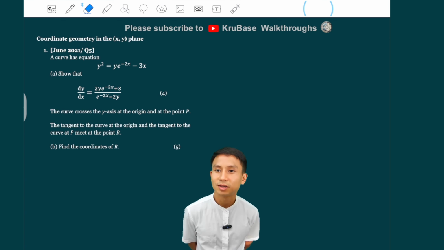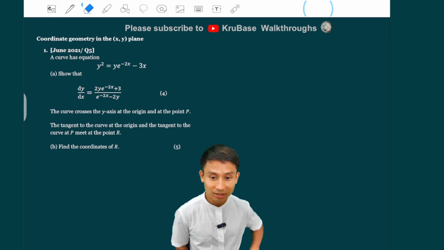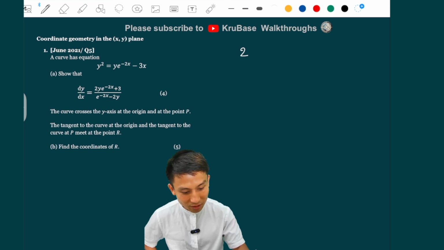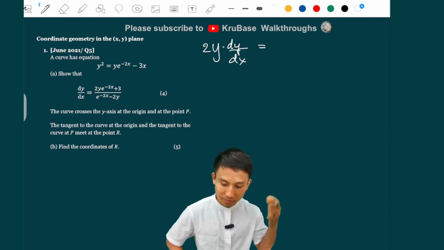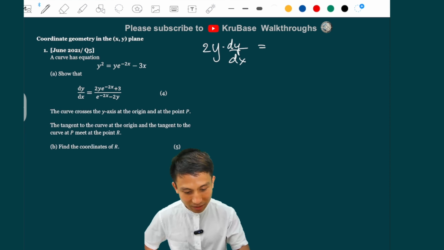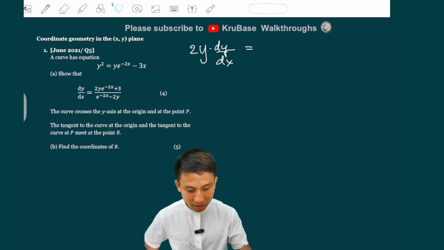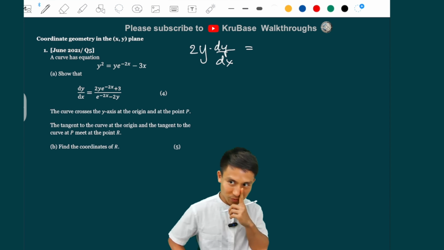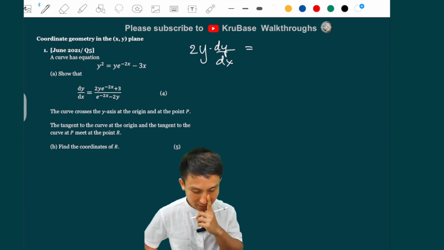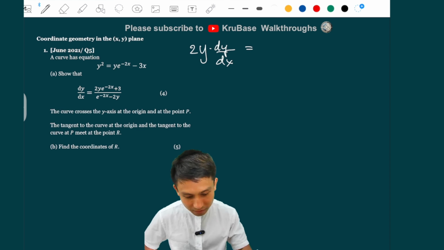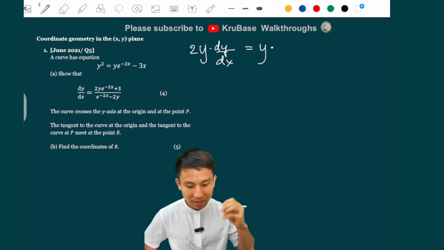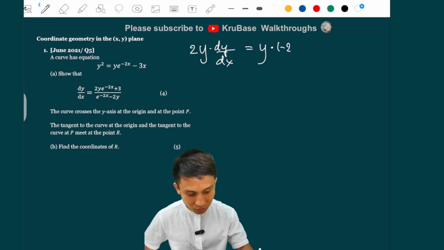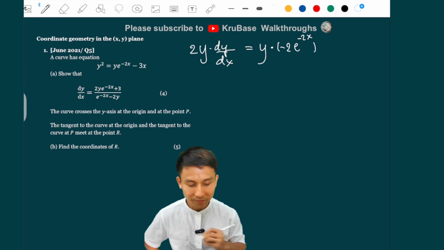All right, so this is implicit differentiation here, guys. So the left side there we have 2y and then dy by dx. And then on the right hand side we're going to do term by term. The first term seems like it's a product of 2 functions, so you've got to be careful there, because I think this is where most people went wrong at the time. So we're going to do u, which is the first term, dv, so differentiating e to the minus 2x, I have minus 2 e to the minus 2x there.